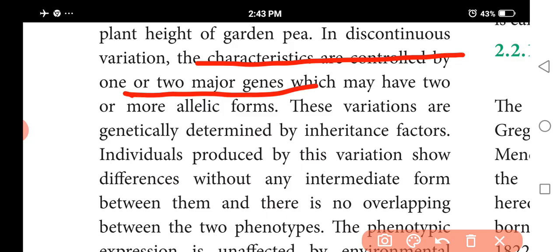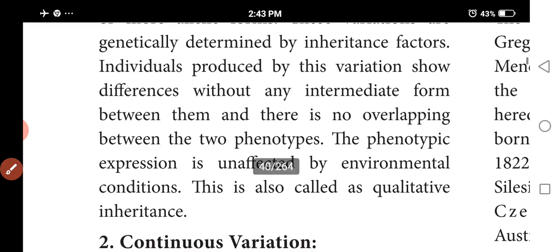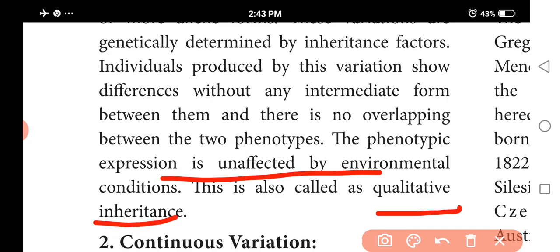These variations are determined genetically, by inherited factors. Without any intermediate forms, there is no overlapping between two phenotypes, so it is not affected by environmental conditions. That's why it is called qualitative inheritance.